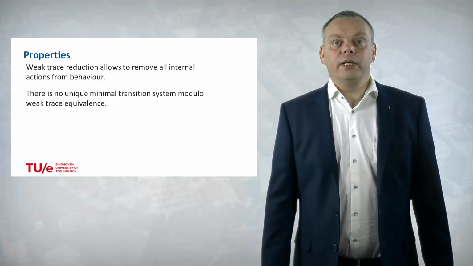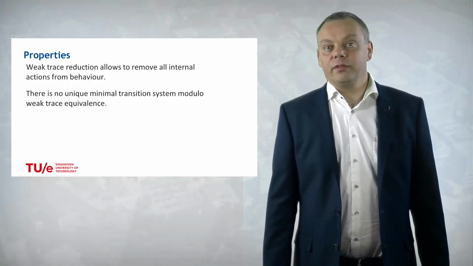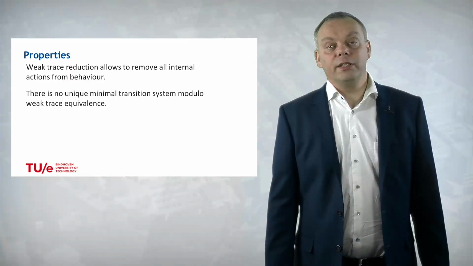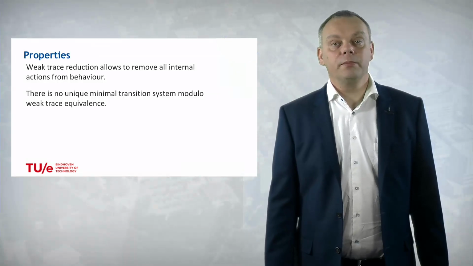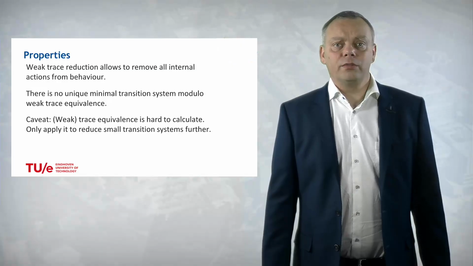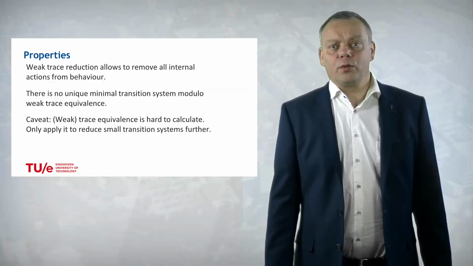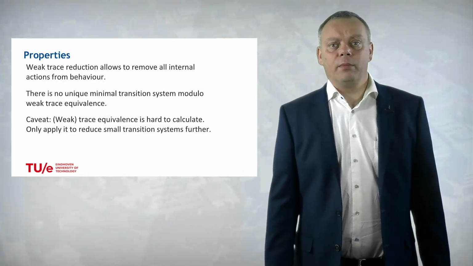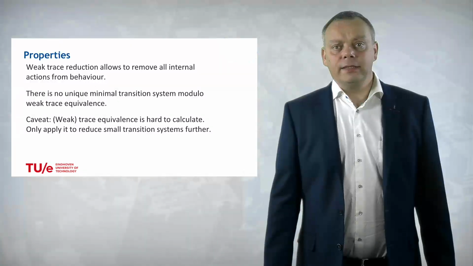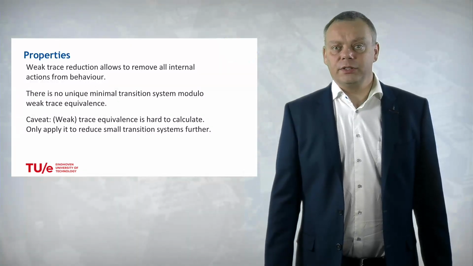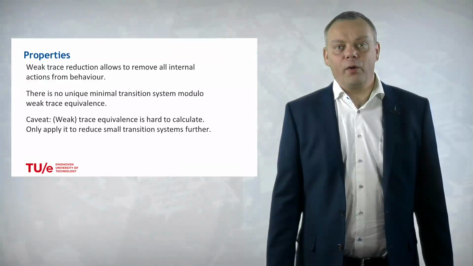An unpleasant property is that there is no unique minimal transition system, modulo weak trace equivalence, modulo branching bisimulation or strong bisimulation. There is a unique minimal transition system. And something about which you really have to take care is that if you apply a weak trace reduction, then it can be very hard to calculate, so it can be very time consuming. And it can actually result in much bigger transition systems. So only apply weak trace reductions on relatively small transition systems.